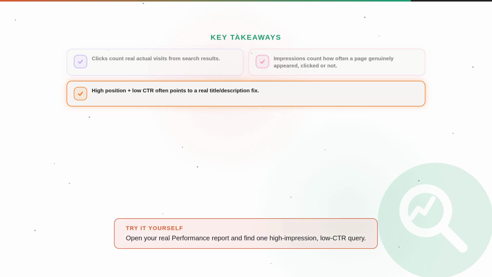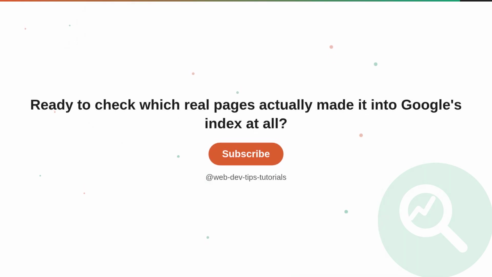Open your Real Performance Report and find one high impression, low CTR query. Ready to check which real pages actually made it into Google's index at all.